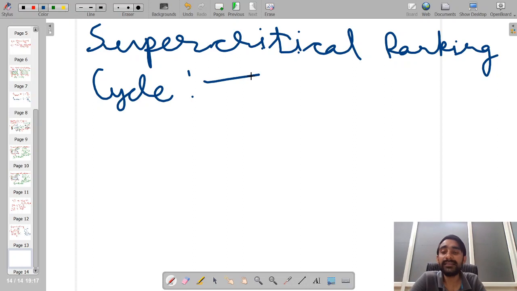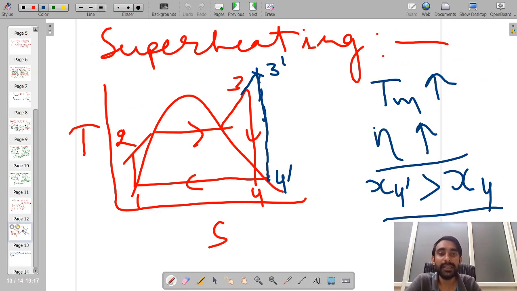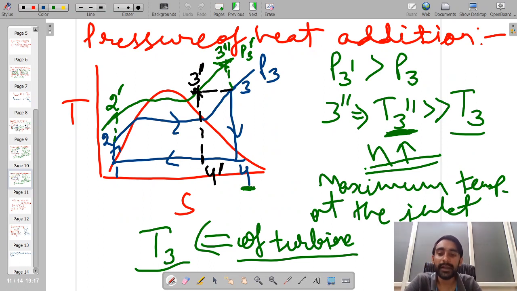Okay, so as I have already told you, while establishing the effect of pressure of heat addition, when we are increasing the pressure of heat addition, the efficiency of the cycle is actually increasing.